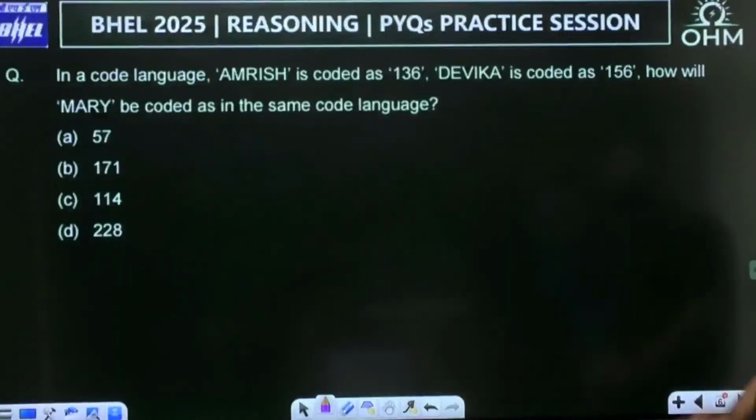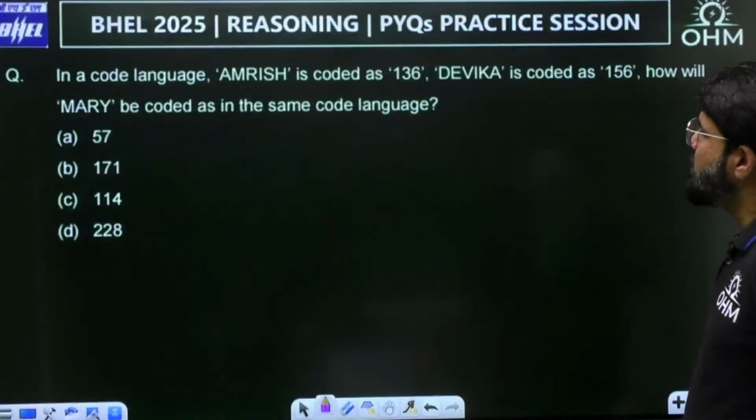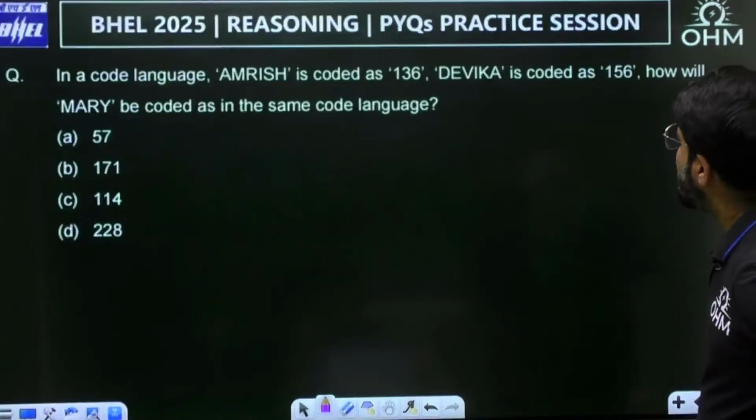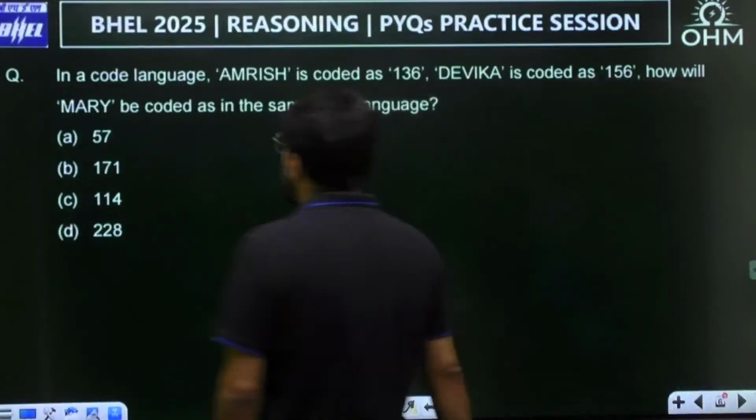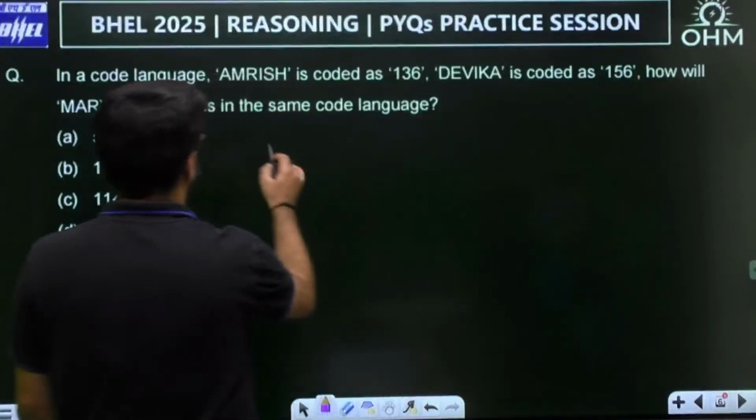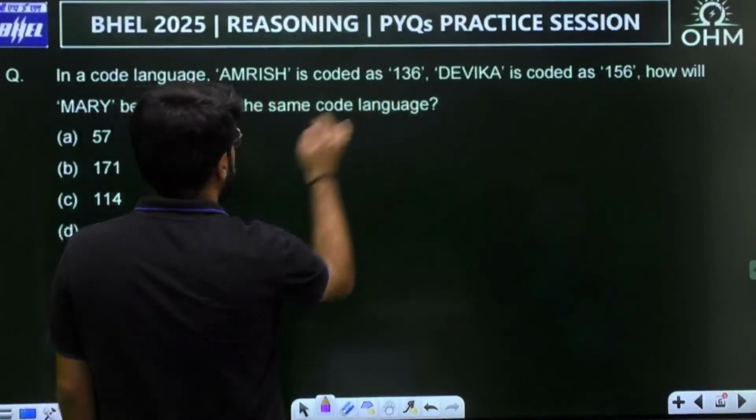Interesting question it is. In a code language, Amrish is coded as 136, Devika is coded as 156. Then how will Mary be coded in that same code language? Now, Amrish is coded as 136.